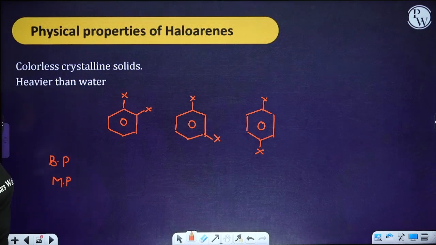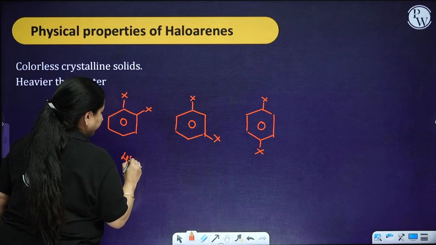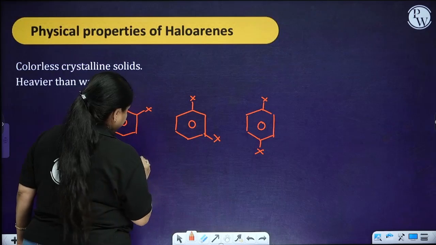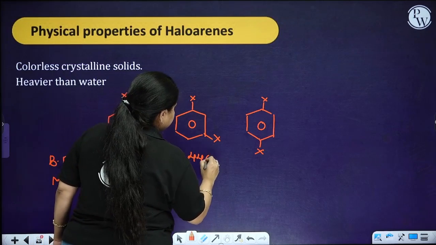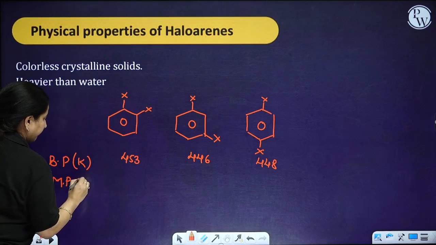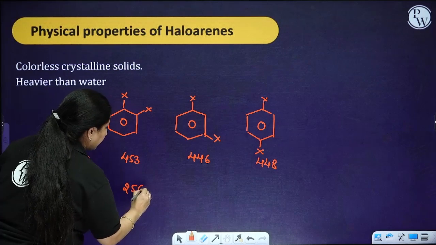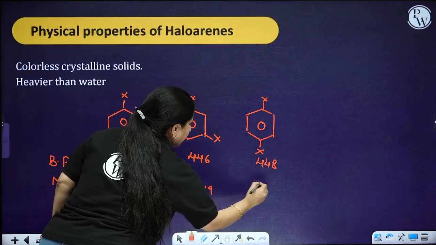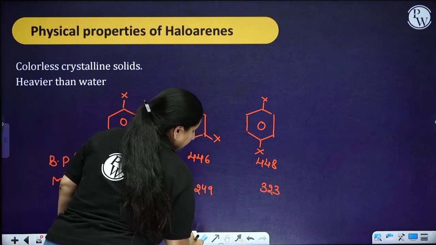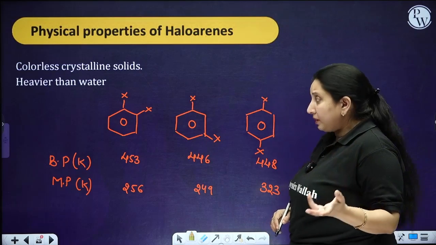First, the boiling point: it is 453, 446 and 448. This is in Kelvin. In the case of the melting point, it is 256, 249 and 323.